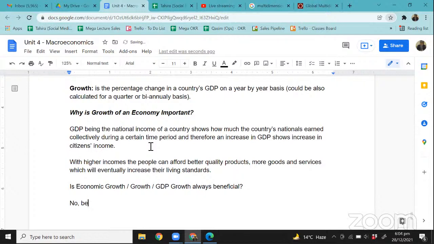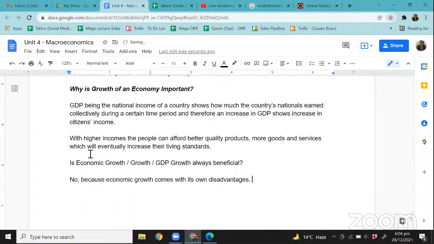No, because economic growth comes with its own disadvantages. Now think about this. So the answer to the question, that is economic growth always beneficial, is that no, because economic growth comes with its own disadvantages. Now, what are the disadvantages? What are the challenges that economic growth brings to an economy, or brings to a country? That is what we're about to explore, right?